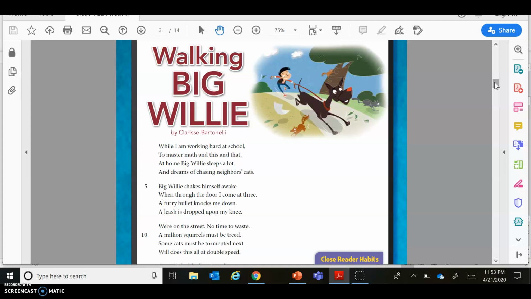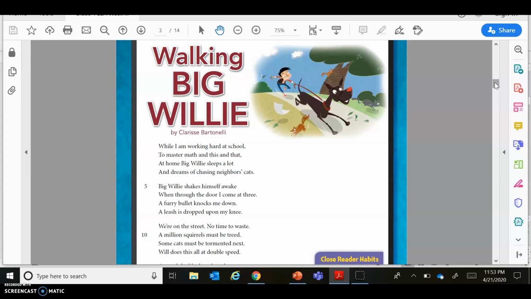And then finally we have rhyme, which is whenever we have the same ending sounds to a word. And we're going to see a lot of rhyme in today's poem as we read. So today we're going to be reading a narrative poem. This poem is going to be telling us a story as we go along.